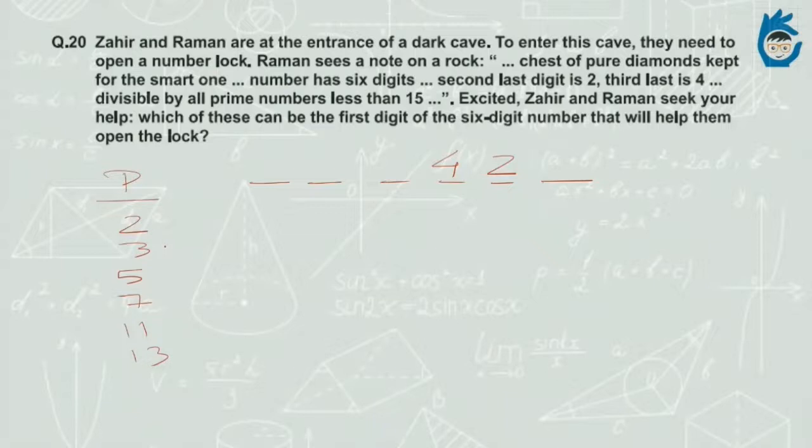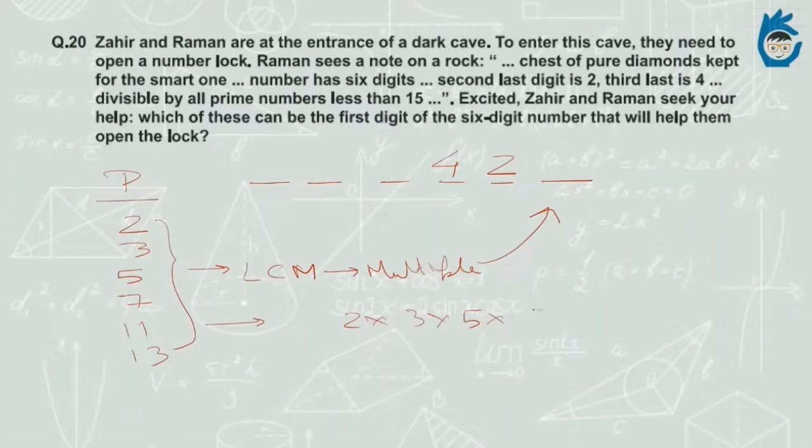So what else is given? It is divisible by all prime numbers less than 15. So here's the hint. Divisible by all of them means that the LCM of all of these will be the multiple for this. So we try to find out the LCM. What will be the LCM? Since there are no common factors, the LCM will simply be 2 into 3 into 5 into 7 into 11 into 13.